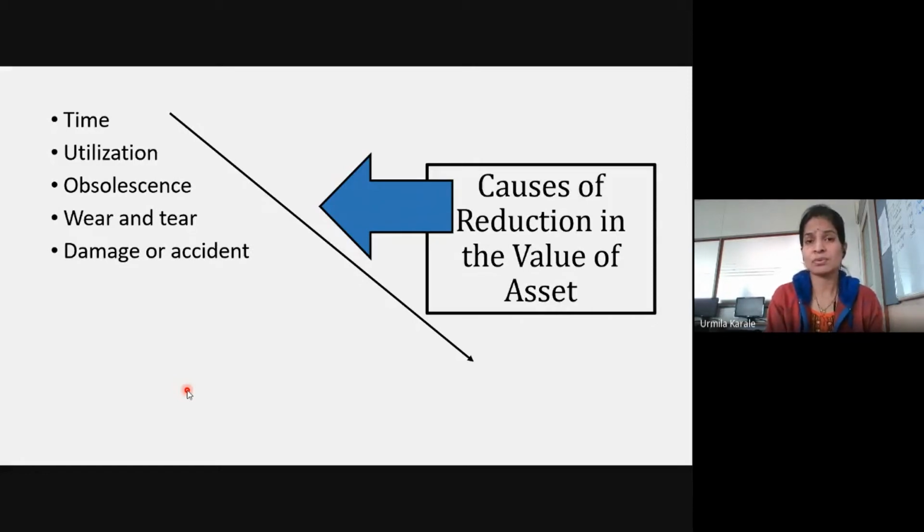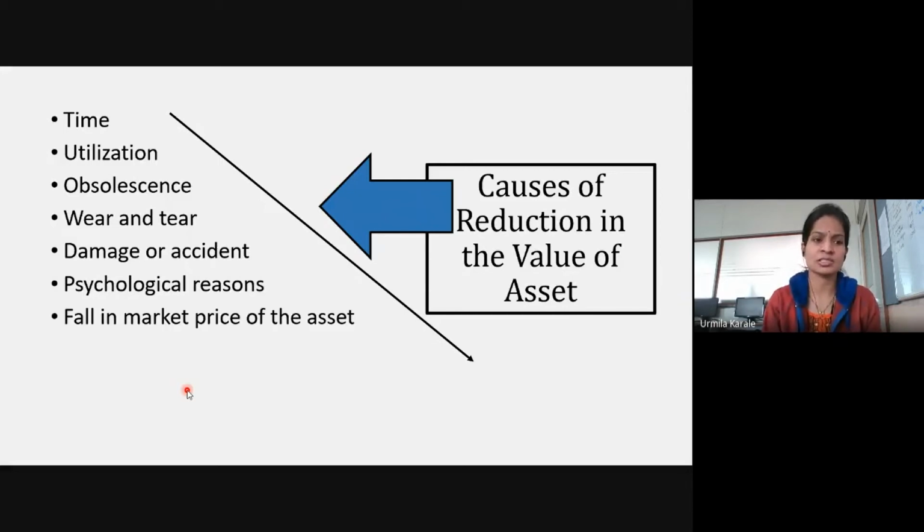So sometimes it may happen because of some accident or damage that has taken place to the fixed asset, that may reduce its value. And there are psychological reasons also. Like suppose if you buy something new, you are ready to pay something more, right? But when it comes to buying second hand thing, you will be paying less. That may be psychological reason. Sometimes it happens like new technology or new machine and equipment has come into the picture. Obviously the earlier machines with the earlier technology, its value is going to get reduced, and that may be the reason.